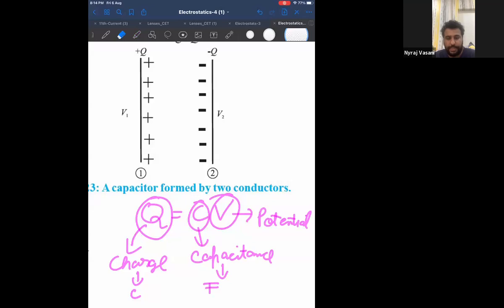Look at the screen. The SI unit of capacitance is farad, which I just told you right now. And the dimensional formula they have given is this. I will show you how this dimension came. The most commonly used terms in our problems: 1 microfarad is 10 power minus 6 farad, 1 nanofarad is 10 power minus 9 farad, and 1 picofarad is 10 power minus 12 farad.